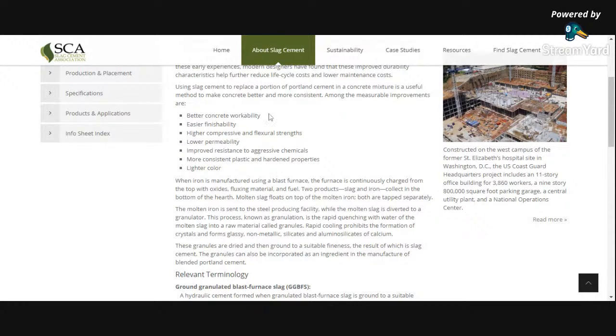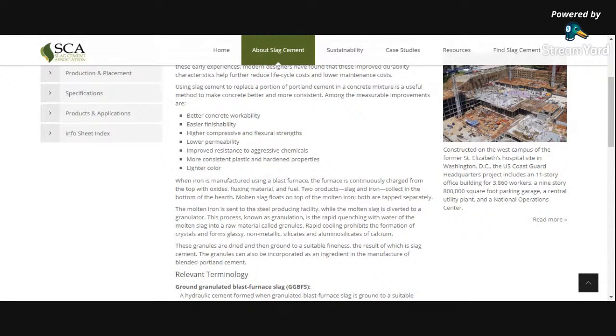Among the measurable improvements are better concrete workability. We can increase the workability, and there is higher compressive strength and flexural strength as compared to ordinary Portland cement. Lower permeability means the degree of porosity decreases in this concrete structure, and improved resistance to aggressive chemical environment. Okay, the more consistent plastic and hardened properties, and lighter color.